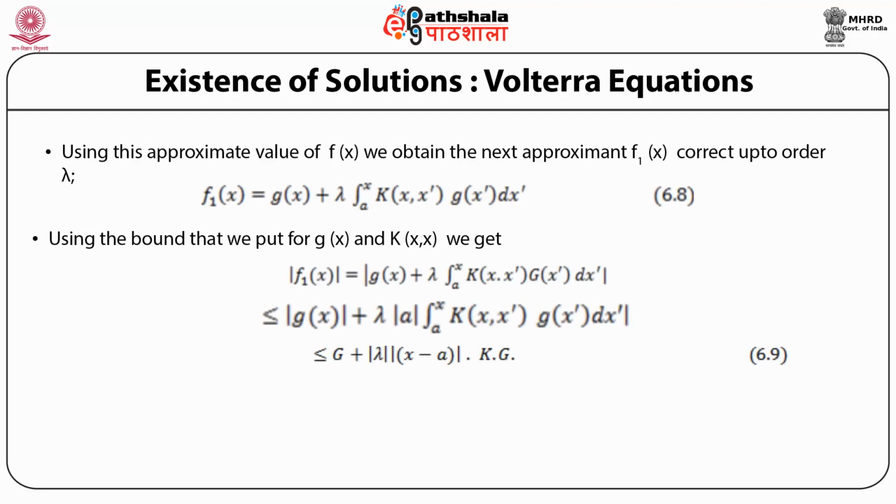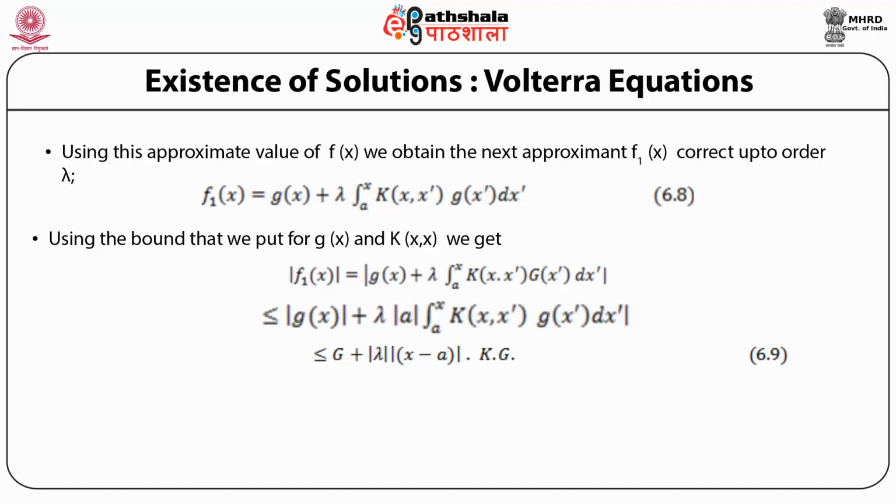Using this approximate value of f(x), we obtain the next approximation f1(x), which is correct up to order lambda. That is, f1(x) is equal to the zeroth order term g(x) plus lambda times the integral from a to x of k(x, x prime) g(x prime) dx prime.